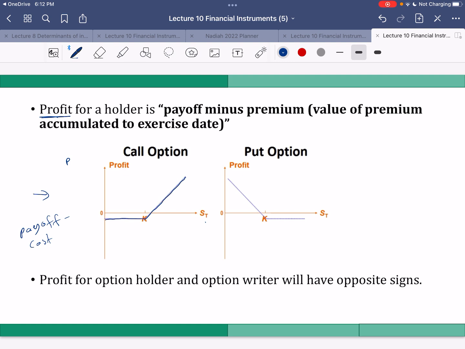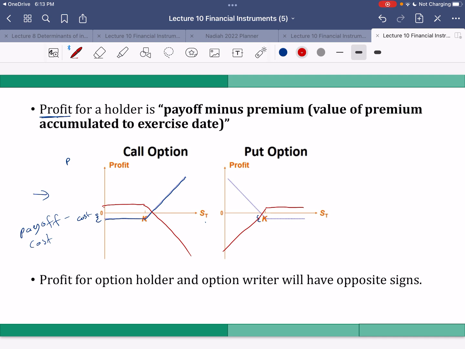So this is the cost. So it will be shifted downward to allow for the cost. Okay. And if you were to draw the plot of the profit for a short position, it will be opposite sign. So it will look like this. Opposite sign, right? Okay. That is the profit for a short position. The blue is for the long position.